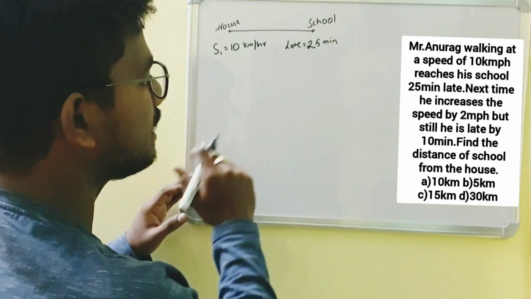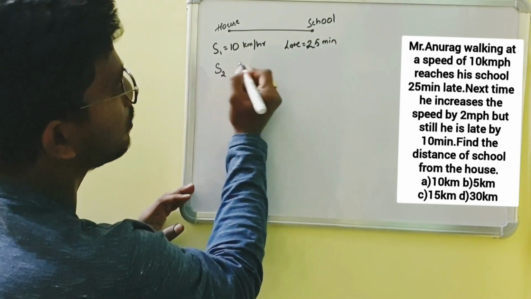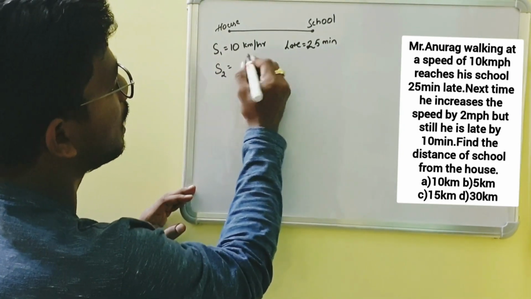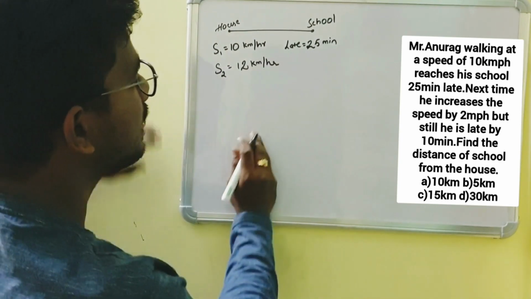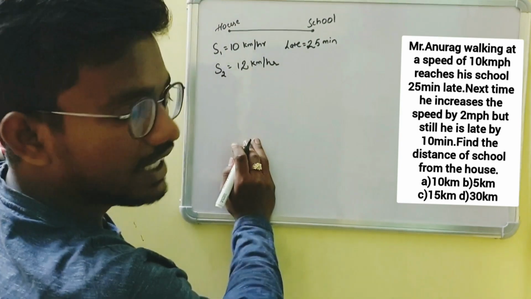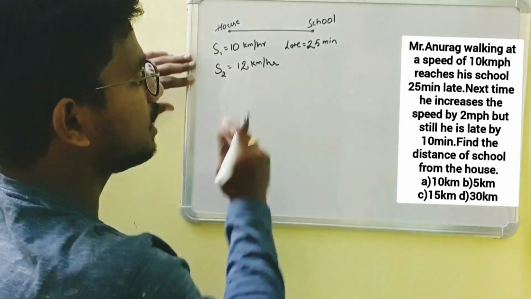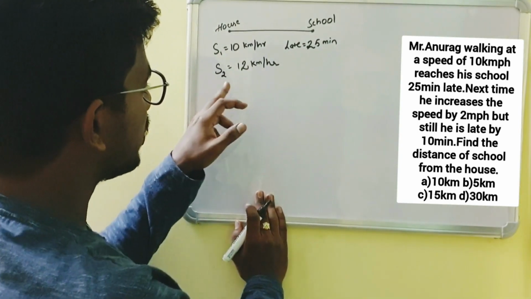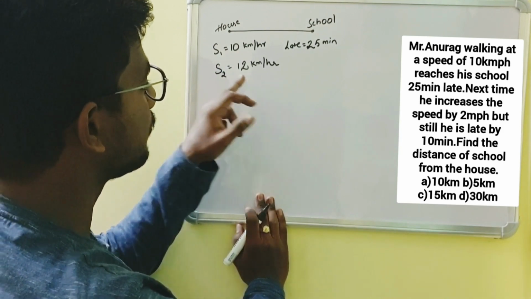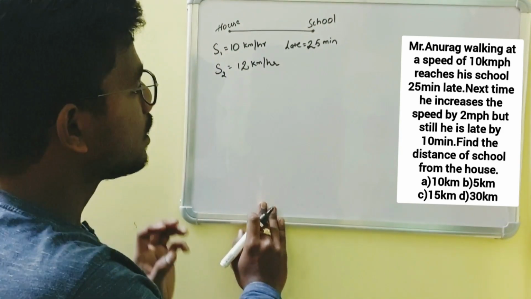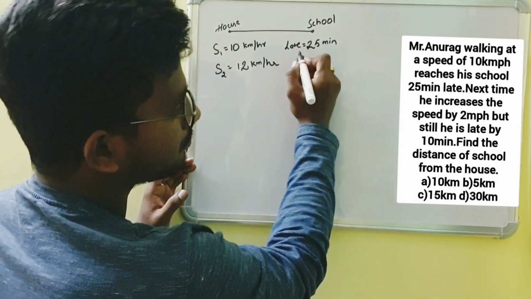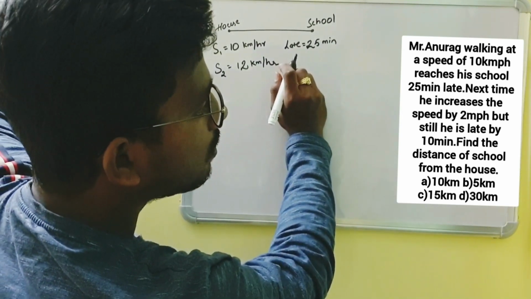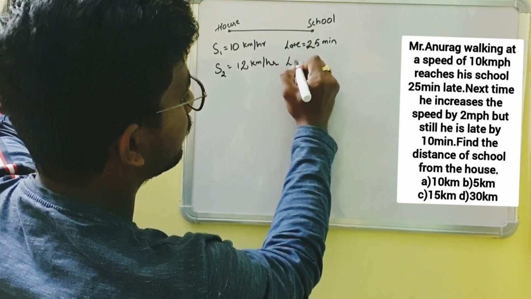So he increased his speed by 2 kilometers per hour, which means 12 kilometers per hour. From 10 kilometers per hour speed, he increased 2 kilometers per hour more. So the speed of Anurag has now become 12 kilometers per hour. Even so, he was late to his school by 10 minutes. Okay.